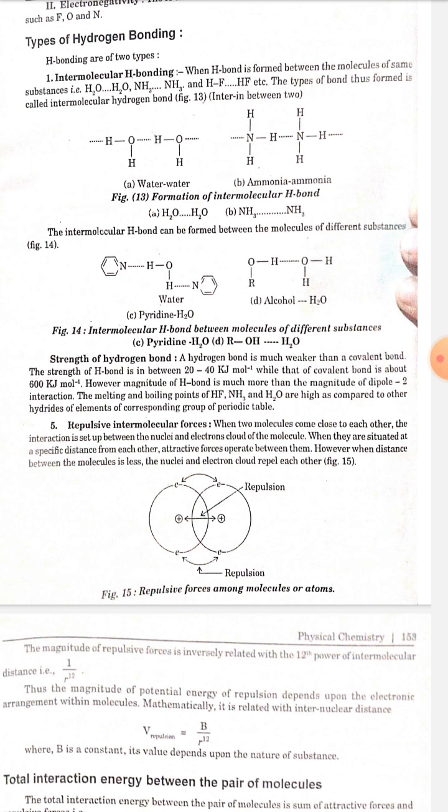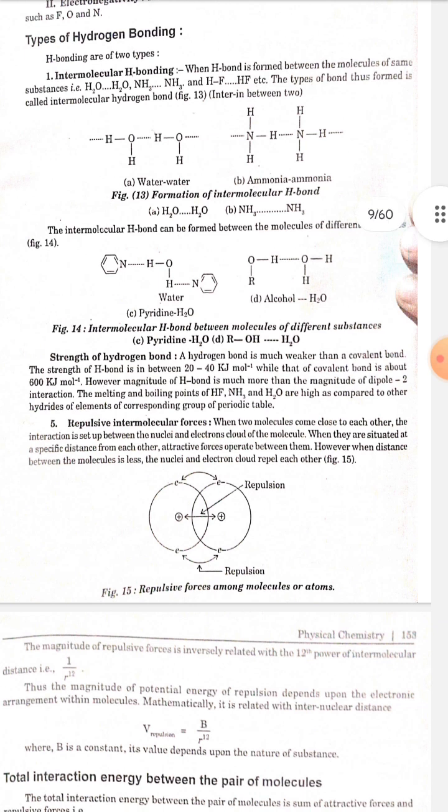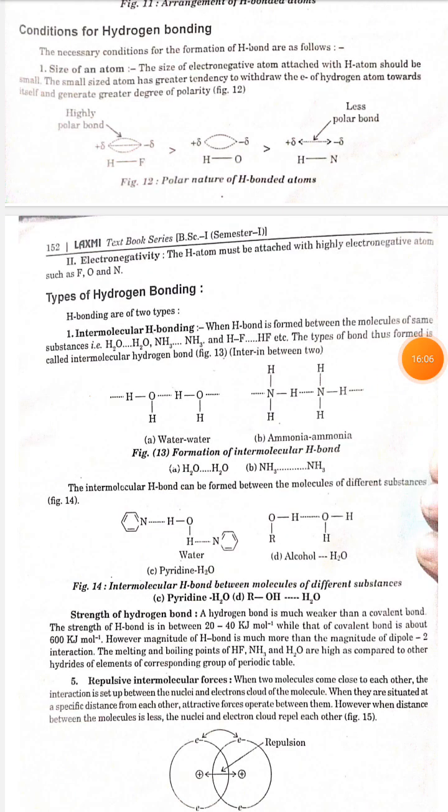Number 5. Repulsive intermolecular forces. When two molecules come close to each other, interaction is set up between the nuclei and electron cloud of the molecules. When they are situated at a specific distance from each other, attractive forces operate between them. However, when the distance between the molecules is less, the nuclei and electron clouds repel each other.